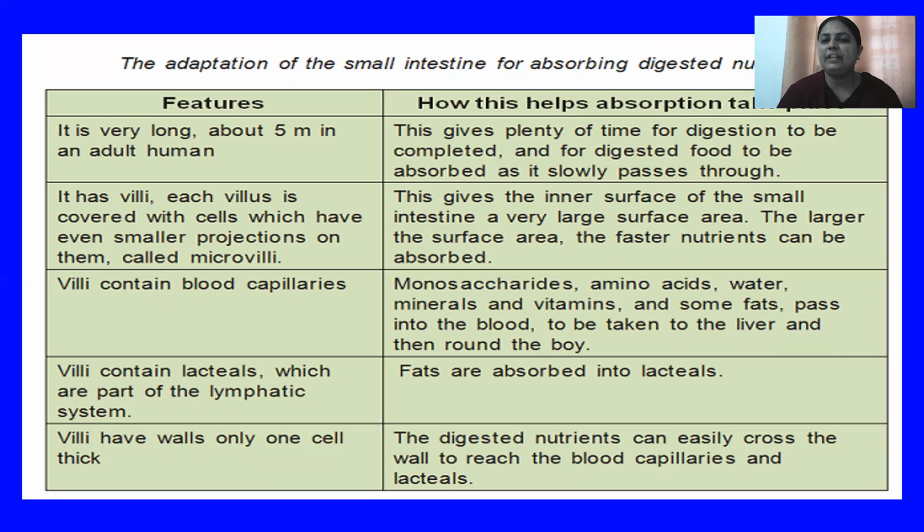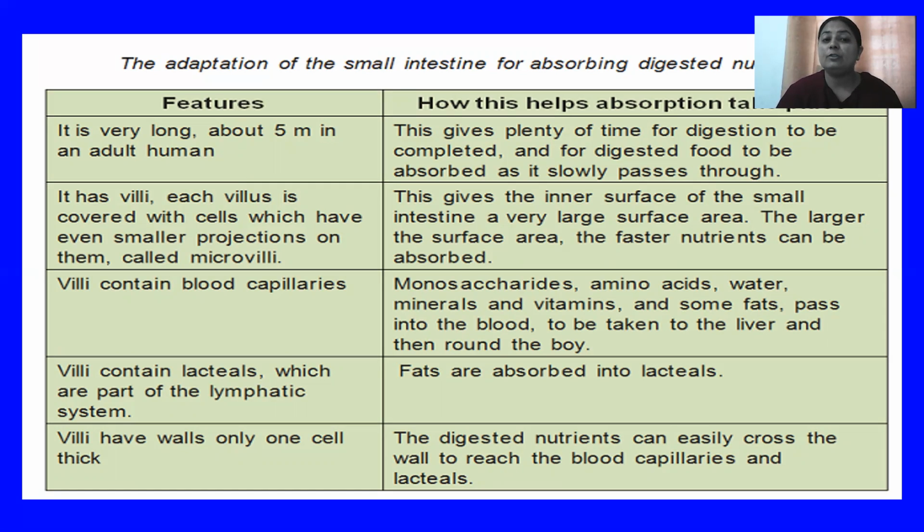So what is the advantage of these? This gives the inner surface of the small intestine a very large surface area. The larger the surface area, the faster nutrients can be absorbed. And the third thing is that the villi contain blood capillaries. So monosaccharides, which are the simplest form of carbohydrates, amino acids, water, minerals, vitamins, and some fats pass into the blood and are taken to the liver and then around the body.